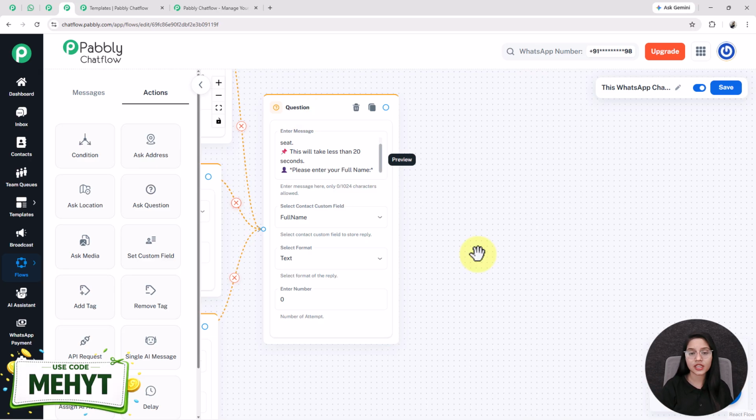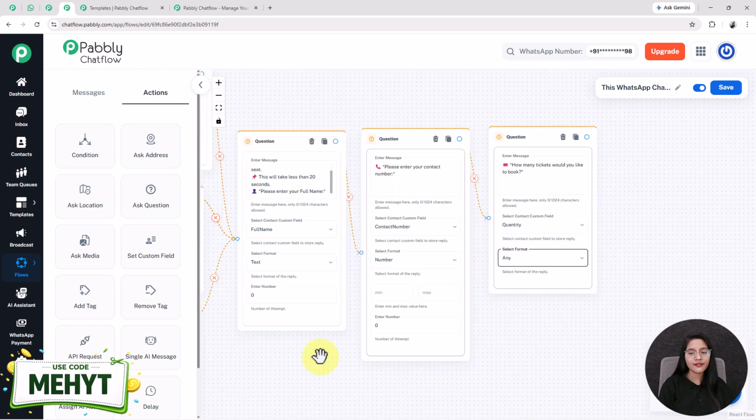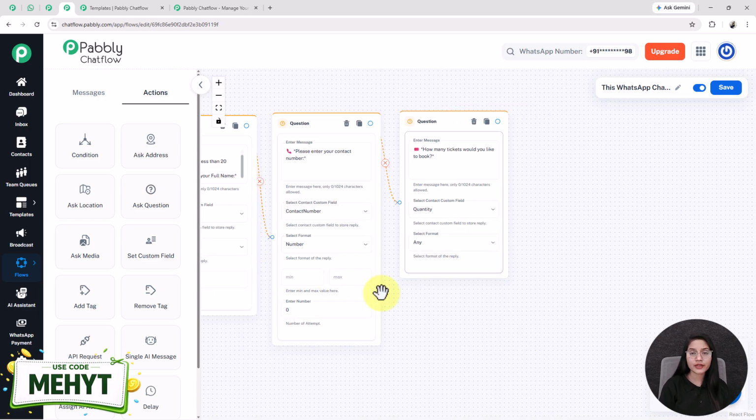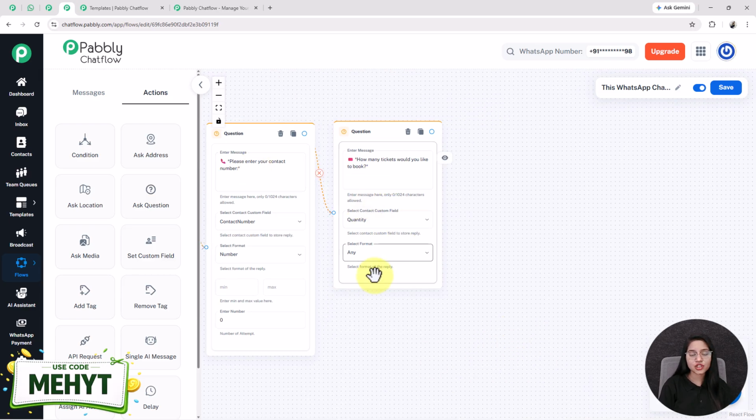For that I am doing the same thing again, meaning I am adding 2 more questions in this flow. The process of adding questions in the flow is the same. Here I have added a question box where I ask my user to share their contact number. That's why I have selected the contact custom field as contact number and the format as number. You can also enter minimum and maximum values in both of these boxes if you want to. Here I haven't added them, and in this question node I ask my user to share the number of tickets.